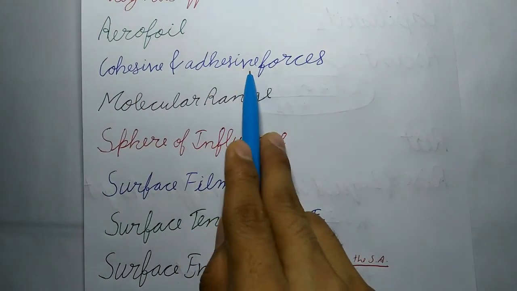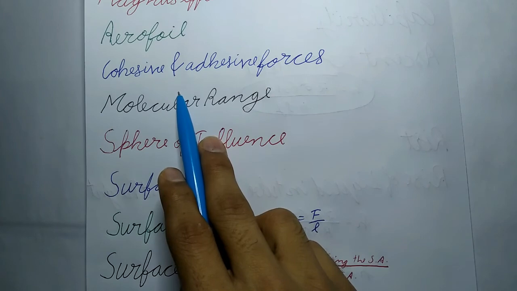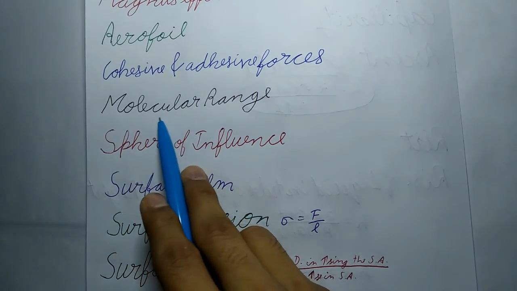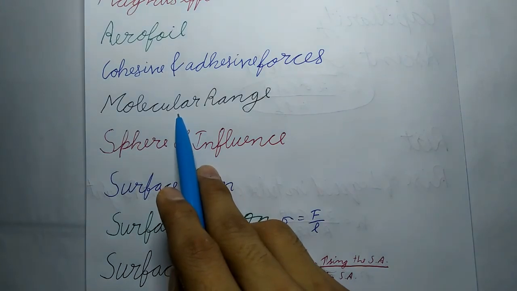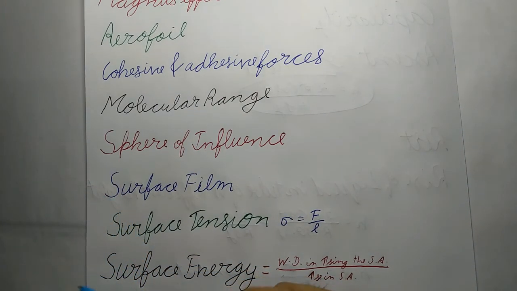Cohesive and adhesive forces. The force of attraction between the molecules of the same substance is called cohesive force, while the force of attraction between the molecules of two different substances is called adhesive force. Next is molecular range. It is the maximum distance up to which a molecule can exert some measurable attraction on other molecule. The order of the molecular range is 10 to the power minus 9 meter in solids and liquids.